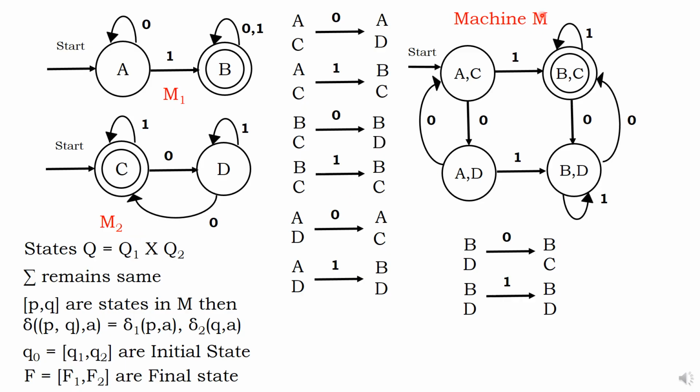M1 intersection M2. It accepts language 1. It accepts language 2. It accepts language L1 intersection L2. Hence, language L1 intersection L2 is regular. Finite automata is possible. That's all the logic.